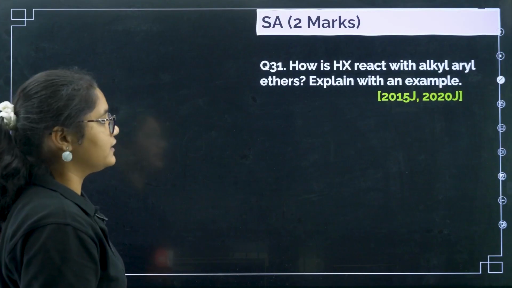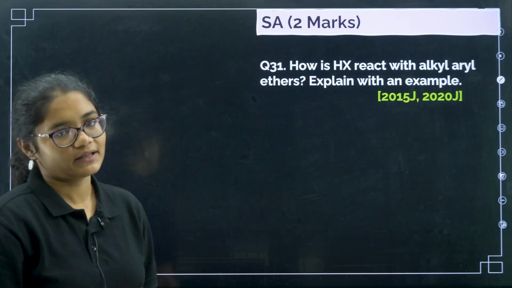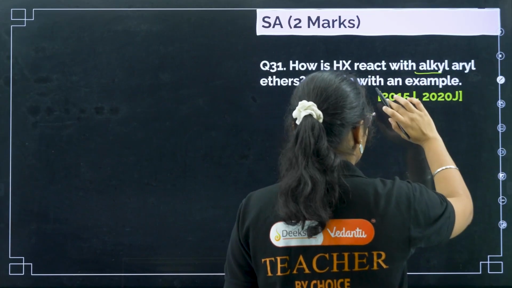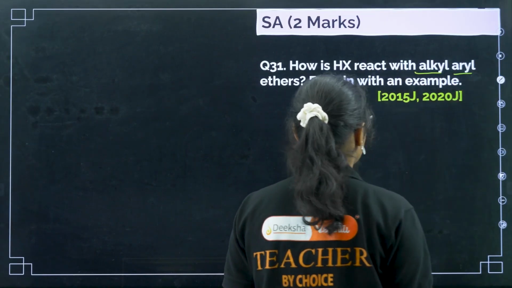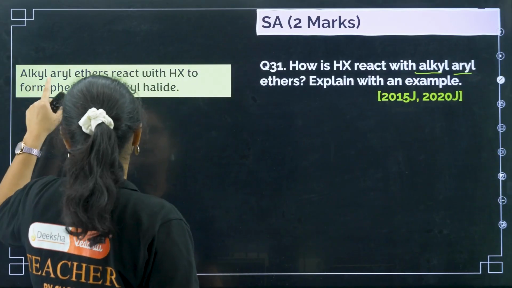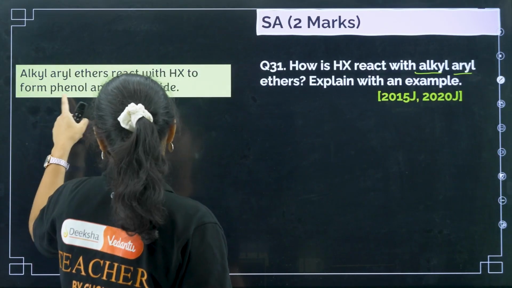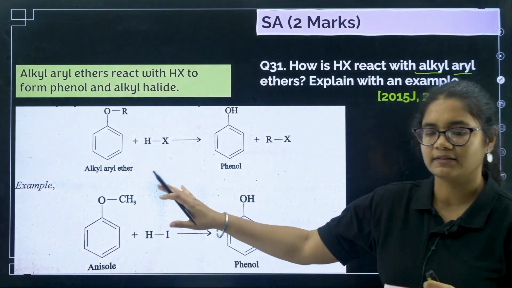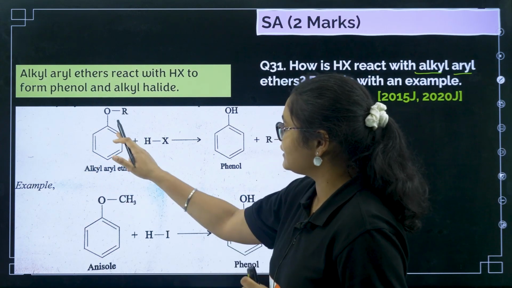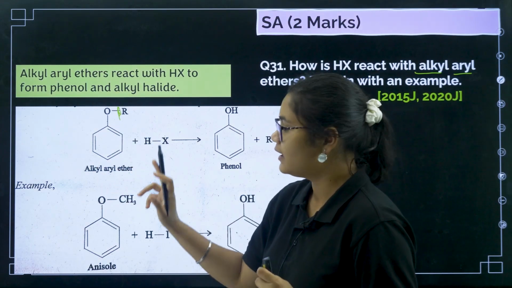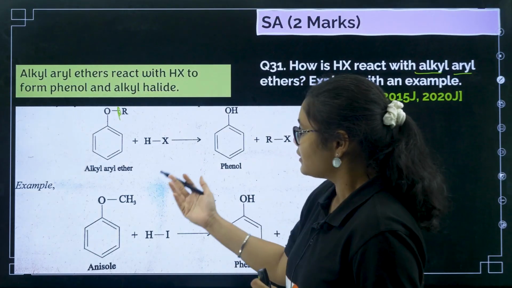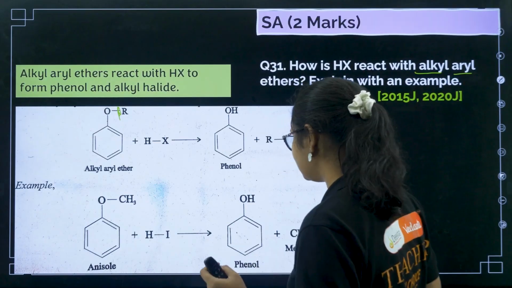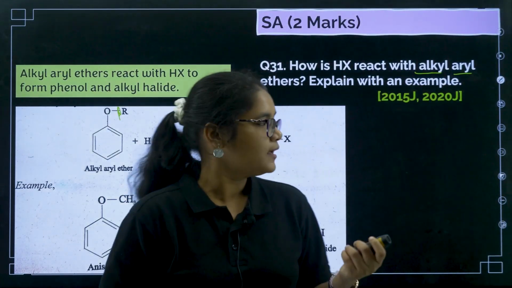How does HX react with alkyl aryl ether? Explain with an example. Whenever there is alkyl aryl ether, always the product will be alkyl iodide and you have a phenol group. So alkyl aryl ethers react with HX to give you phenol and alkyl halide. Now for an example, first I am writing the general mechanism. If you have alkyl aryl ether, always the bond will break here, H will go here and RX will form. With an example, if you take anisole OCH3 with HI, we will get OH and CH3I. Clear? Fine.